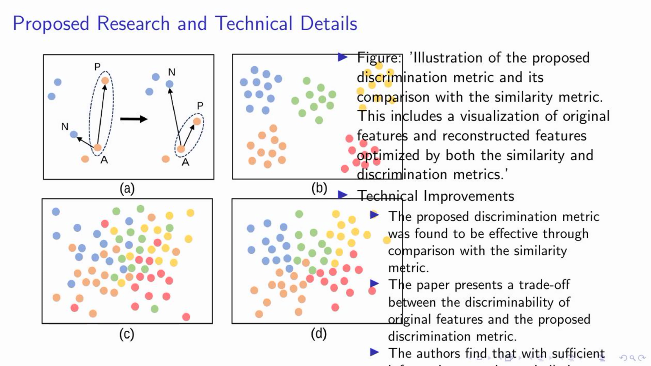Secondly, we've identified a trade-off between the discriminability of original features and our proposed discrimination metric. This balance is crucial to understand for optimal feature compression. Lastly, we discovered that with enough information capacity, a similarity metric can also preserve the compactness and discriminability of the original features. This finding opens up new possibilities for feature compression techniques. These technical improvements are paving the way for more advanced machine vision tasks. Stay tuned as we delve deeper into our research in the coming slides.